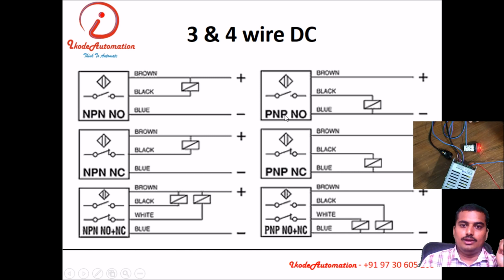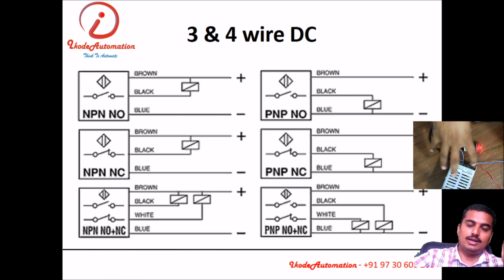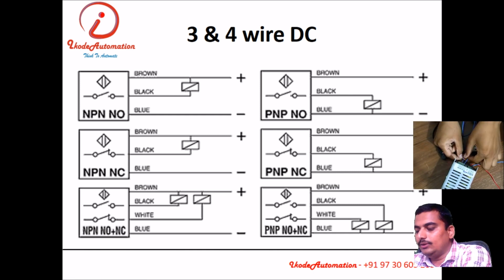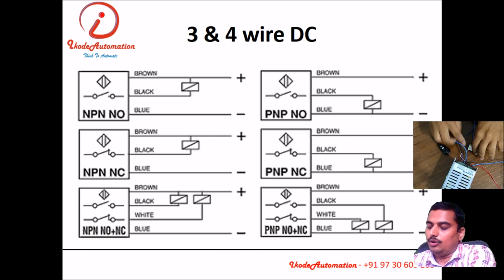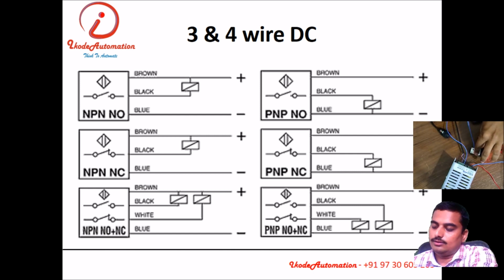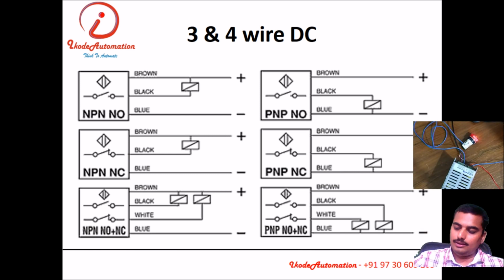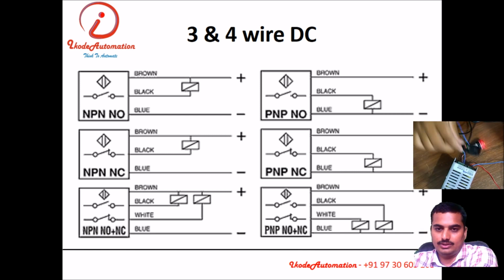power supply. In case of PNP sensor, you need to connect the another terminal of the load to the negative terminal of the supply. Here we can see the interfacing of the 3-wire sensor. It has 3 wires, one positive, one negative, one output. Output is connected to the load and another terminal of load is connected to minus, as we have the PNP NC proximity sensor with us.